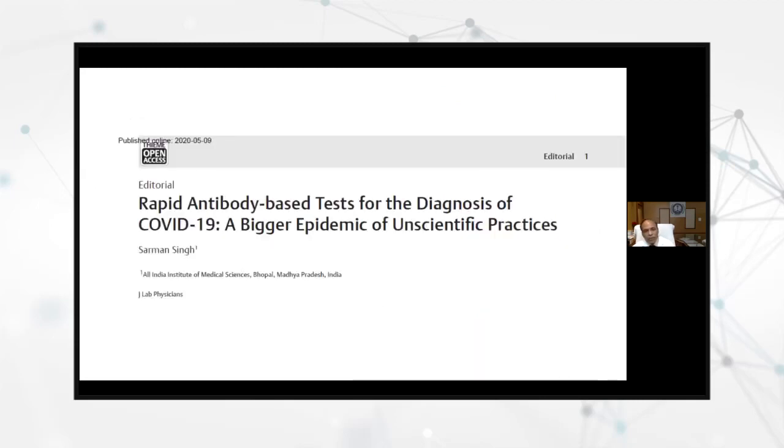Now, a little bit about the rapid antibody-based test for diagnosis. I call it, and very recently I published an editorial, a bigger epidemic of unscientific practice. Why am I saying this? Because of the antibodies, as Dr. Kaur also said, many countries started using them, particularly China and Korea. But the government of India bought thousands and thousands of the kits with the aim that they would be used for serosurveillance only, underline serosurveillance only, not for diagnosis. The purpose is different for the antibody test.